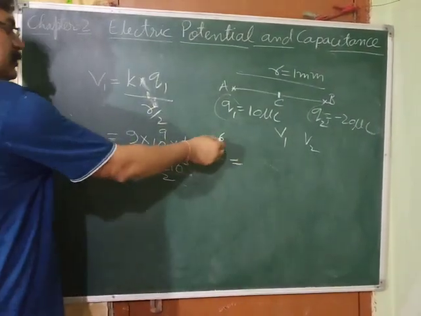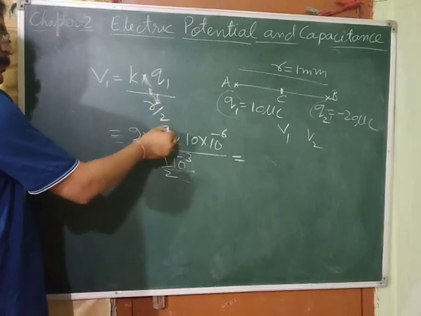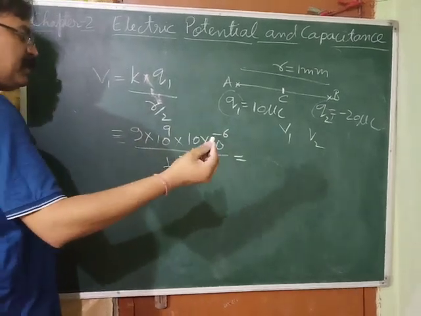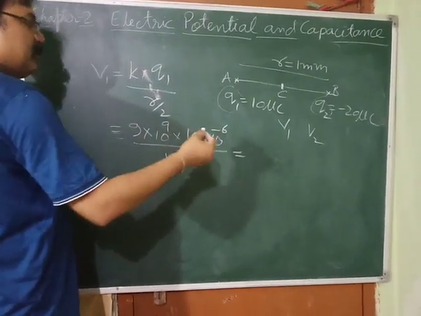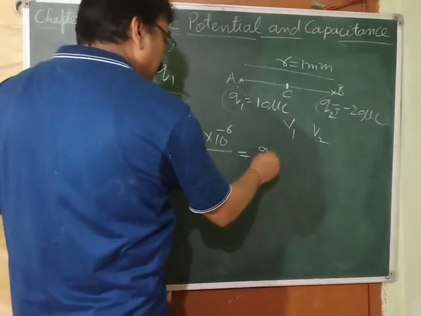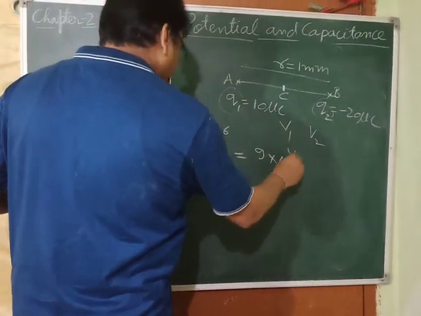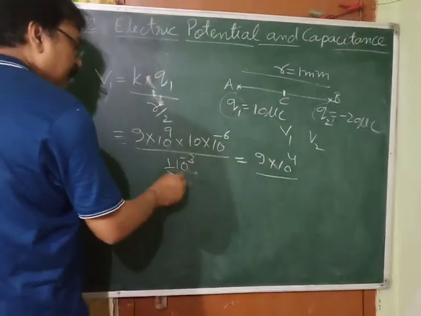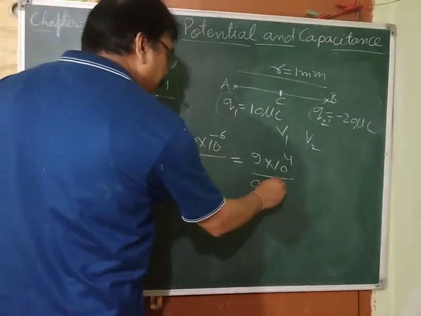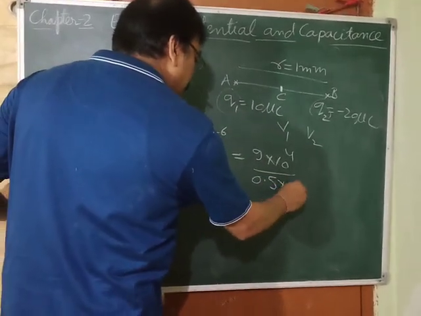Let's see. This is 10 to the power minus 6. This is 10 to the power 9. 9 minus 6 is plus 3. Plus 3 and this 10 is there, so plus 4. So 9 into 10 to the power 4. And what are we going to get here? It is 0.5 into 10 to the power minus 3.